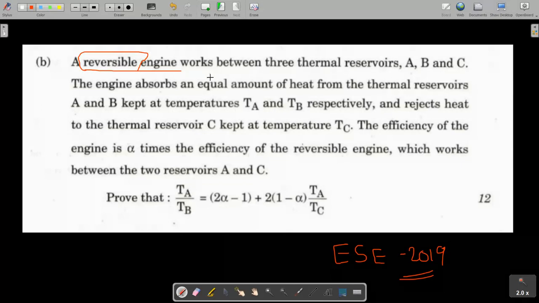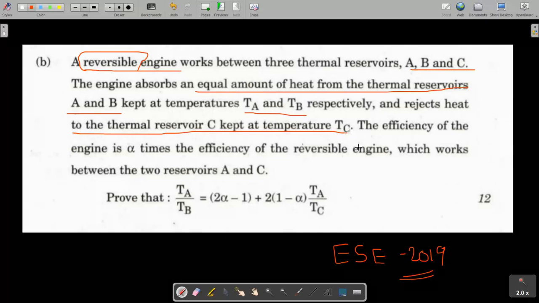A reversible engine works between three thermal reservoirs A, B, C. The engine absorbs an equal amount of heat from the thermal reservoirs A and B, kept at temperatures TA and TB. What it means is that the energy absorbed by the engine from heat source A and heat source B is the same. It rejects the heat to the thermal reservoir C kept at temperature TC.